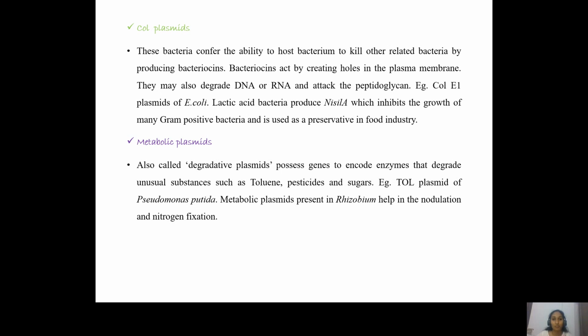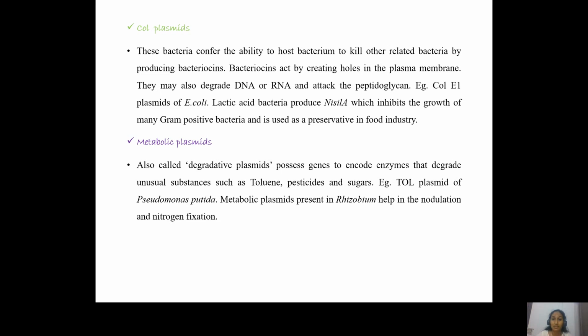And the fifth one are the metabolic plasmids. They give special metabolic properties to the bacterial cell wherever they are present. They are also called degradative plasmids because they help the bacterium degrade unusual components like petrol, plastics, toluene, certain pesticides, and certain complex sugars. All of these can be degraded by these metabolic plasmids. The TOL plasmid of Pseudomonas putida and certain other metabolic plasmids present in Rhizobium are good examples of this.